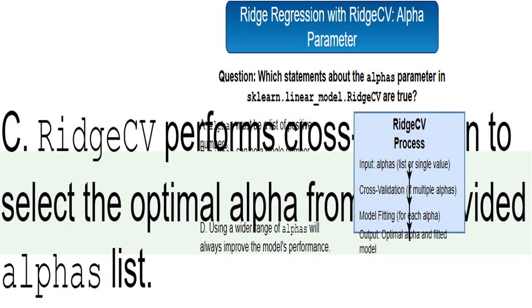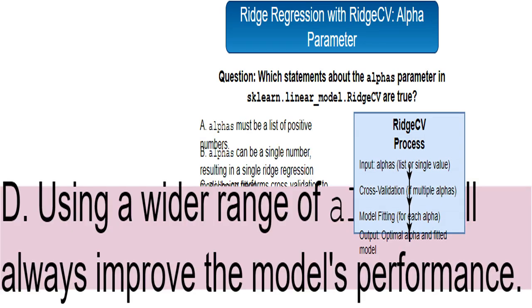That's another correct statement. If multiple alphas are provided, RidgeCV uses cross-validation to find the best one that yields the best model performance. That's incorrect. A wider range might find a better alpha, but it doesn't guarantee improved performance. An overly wide range can actually waste computing time.